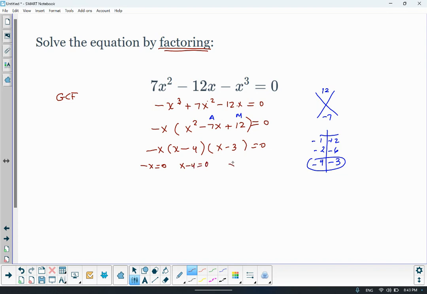It really is a step-by-step process, and it gets faster the more practice you do. 0 divided by negative 1 is 0. x is equal to 4. x is equal to 3. So the solutions are 0, 3, and 4.